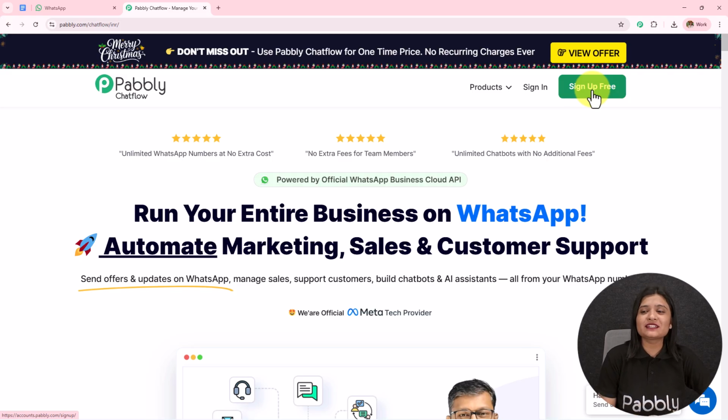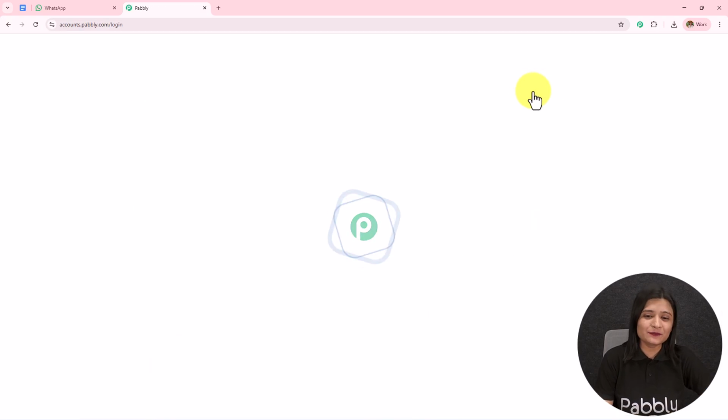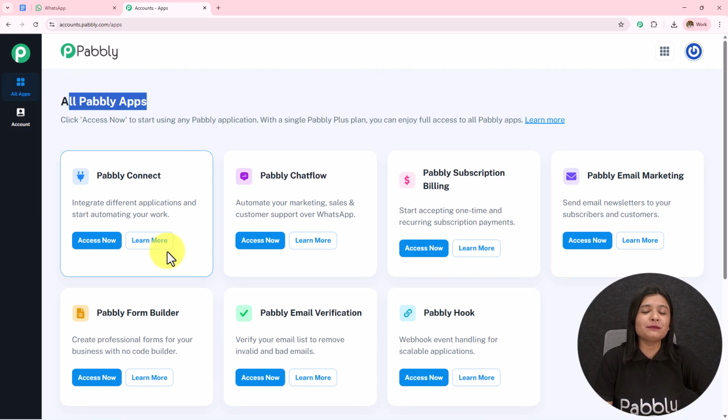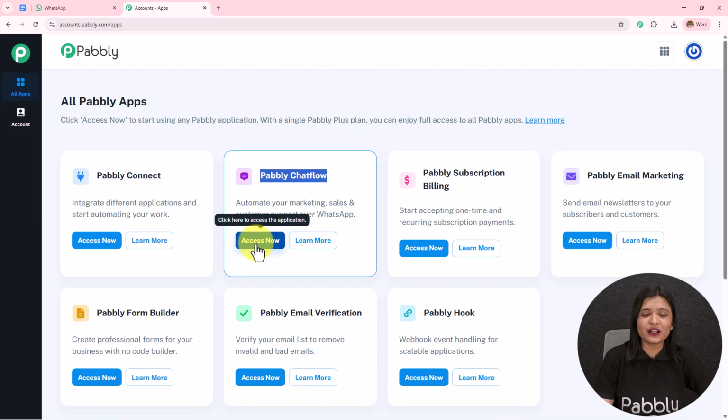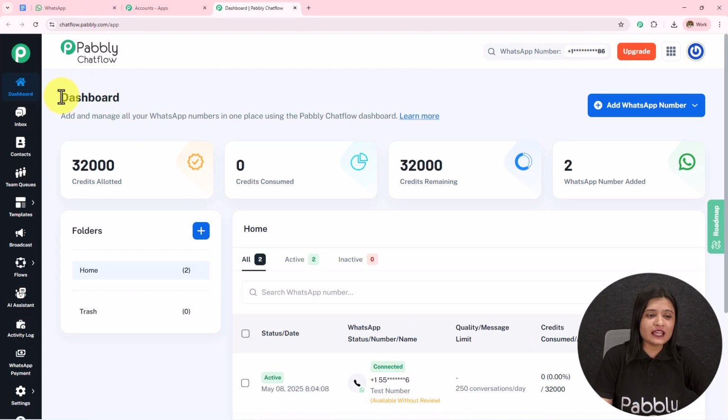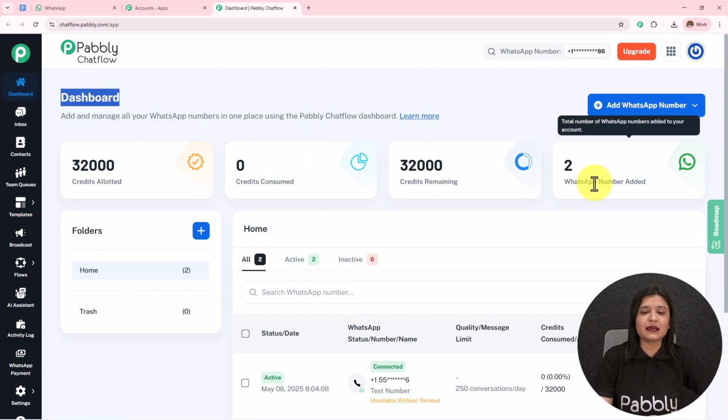Now here, as I'm an existing user, I'll click on the sign in, and here the all Pabbly apps page has appeared, which is showing me all the Pabbly applications. I'll click on this Pabbly Chatflow access now. And here it has taken me towards this dashboard. I can see the credit allotted, credit consumed, credit remaining, and the WhatsApp number added.